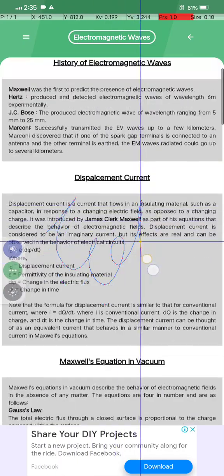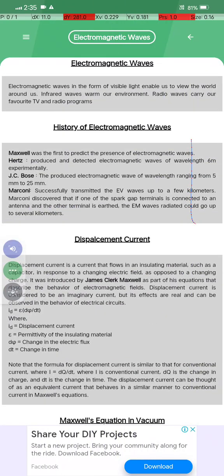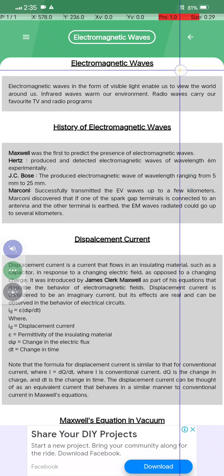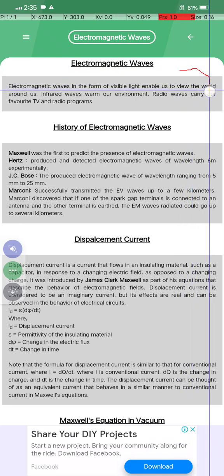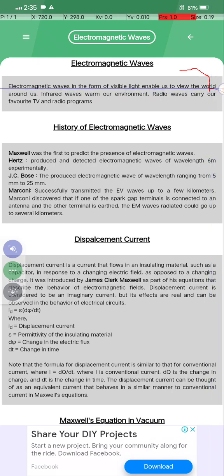Welcome guys. Today we are going to start the chapter named electromagnetic waves. What is an electromagnetic wave? Electromagnetic waves in the form of visible light enable us to view the world around us, okay? And infrared waves warm our environment. Radio waves carry our favorite TV and radio programs.